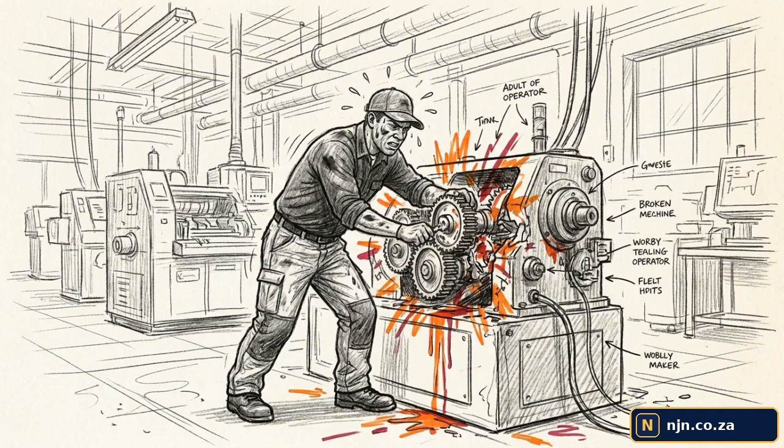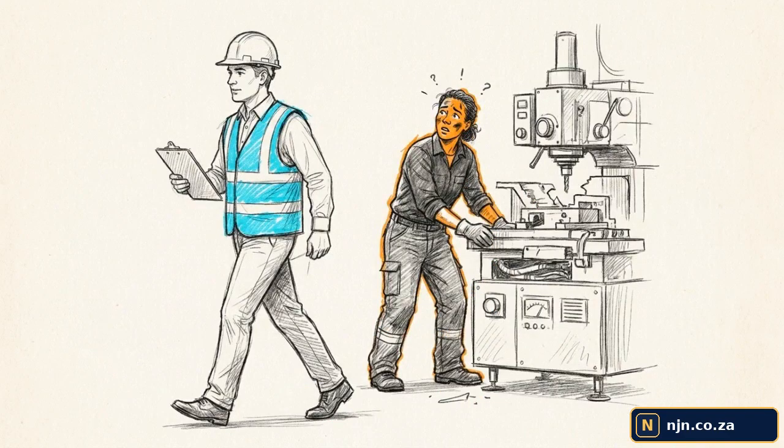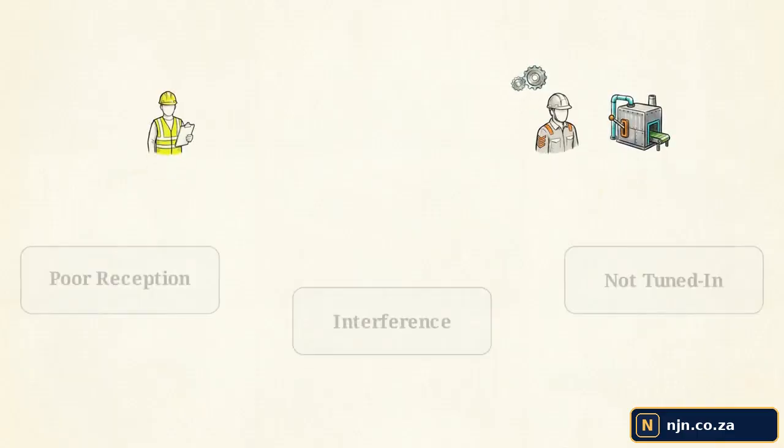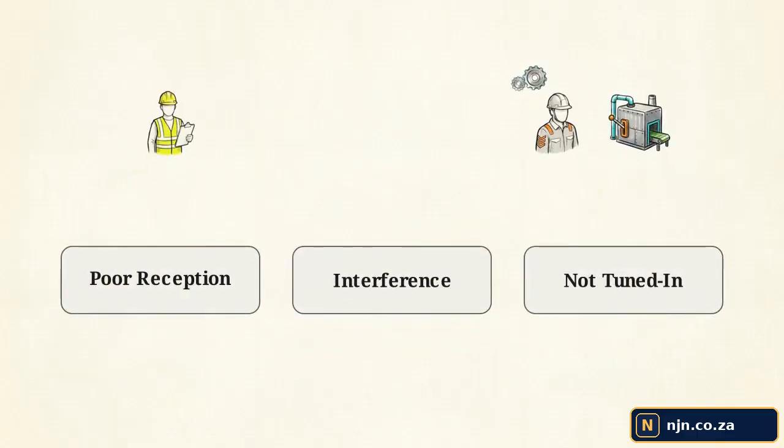A supervisor walks up to an operator who is elbow-deep in a broken machine, visibly stressed and sweating. The supervisor quickly rattles off a brand-new safety protocol and immediately walks away. Which of the 3 communication breakdowns guaranteed that protocol will be ignored? Pause the video and lock in your answer.